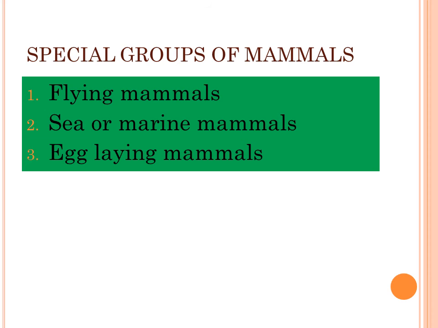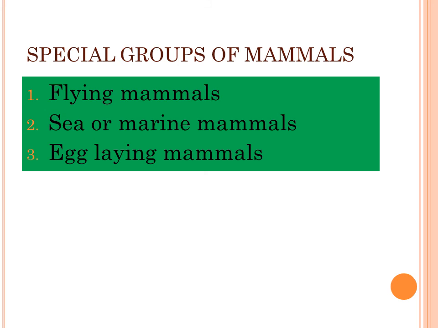Sea or marine mammals, which include the polar bear, sea lion, dolphin, otters, walrus, seal, and the whale. Egg-laying mammals, for example, the duck-billed platypus and the spiny anteater.